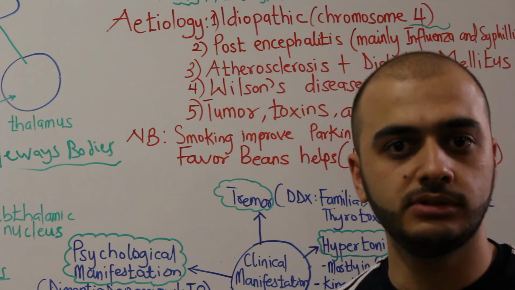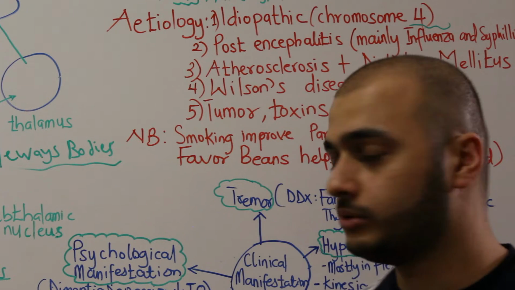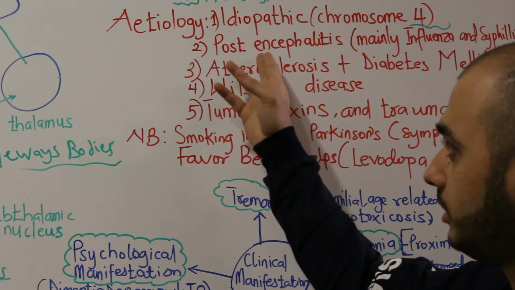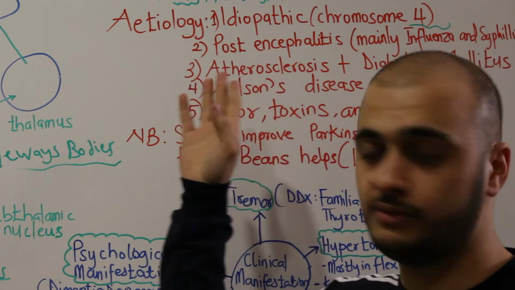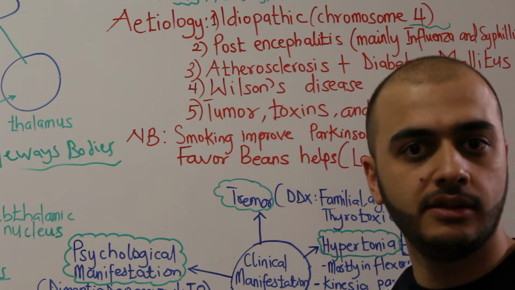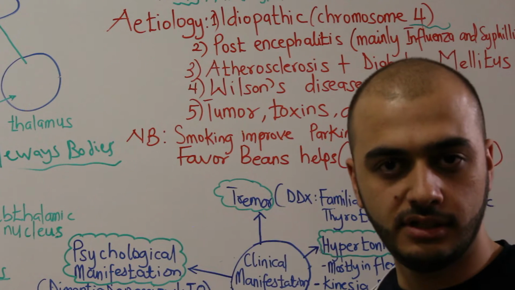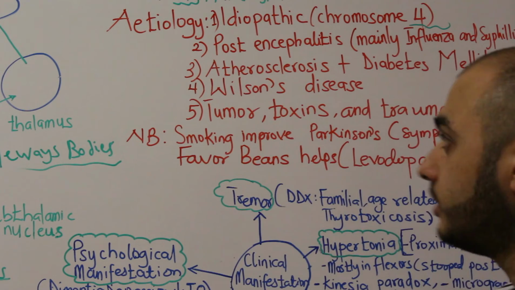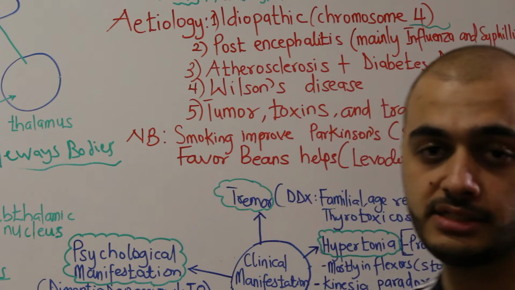We are talking about years here. So some guys who developed encephalitis, for example, will have Parkinson after 3 years or 4 years. So there's a strange relation between encephalitis and Parkinson.